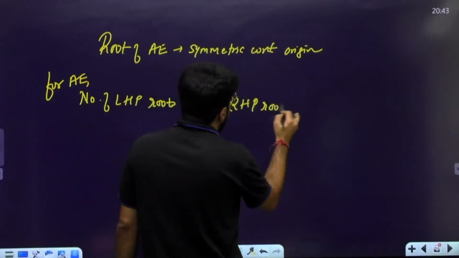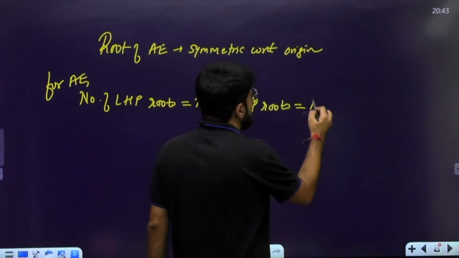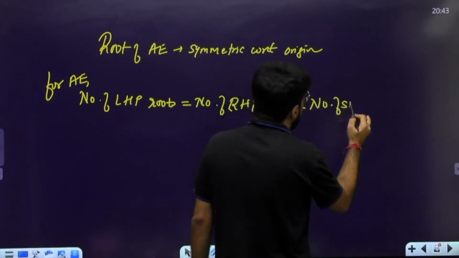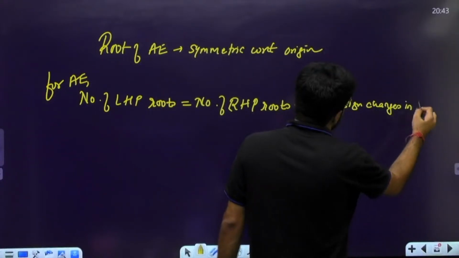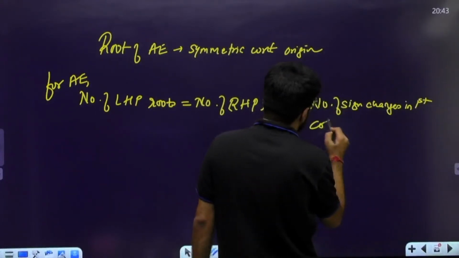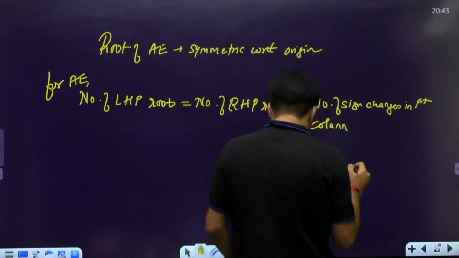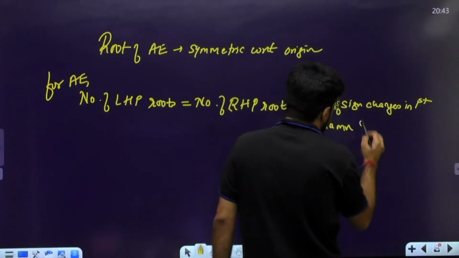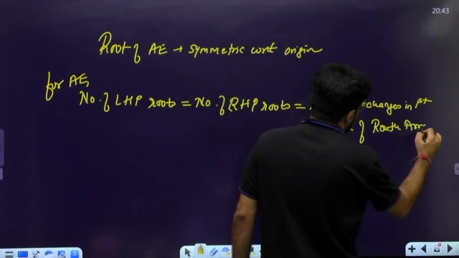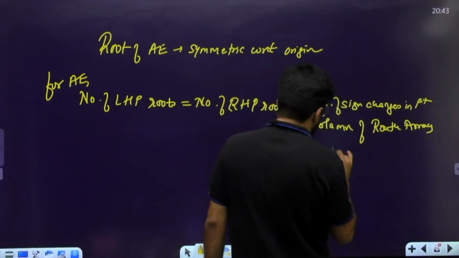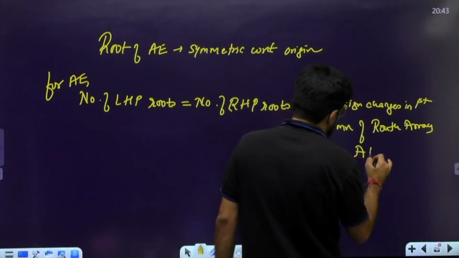And how many RHP roots for the auxiliary equation? Equal to the number of sign changes in the first column of the Routh array below the auxiliary equation.